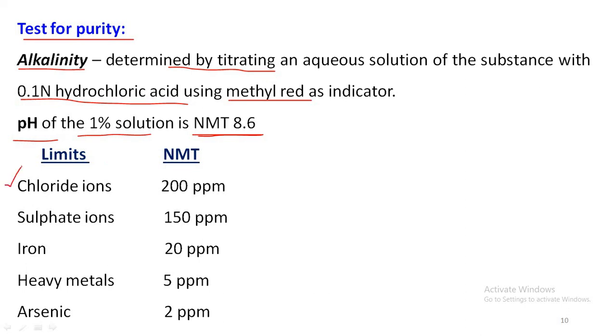And the acceptable limit of chloride ions is not more than 200 ppm. Acceptable limit of sulfate ions, not more than 150 ppm. Acceptable limit of iron, not more than 20 ppm. Acceptable limit of heavy metals, not more than 5 ppm. And acceptable limit of arsenic is not more than 2 ppm.